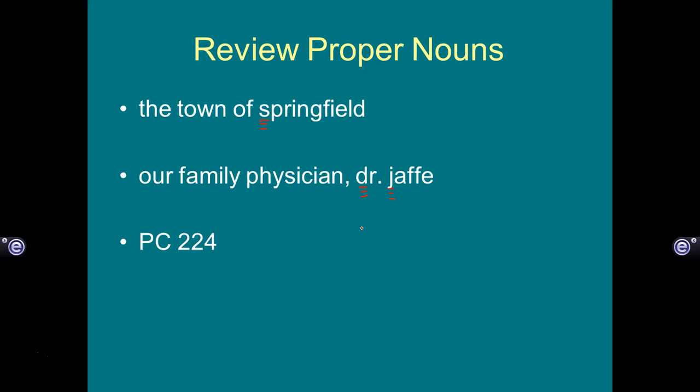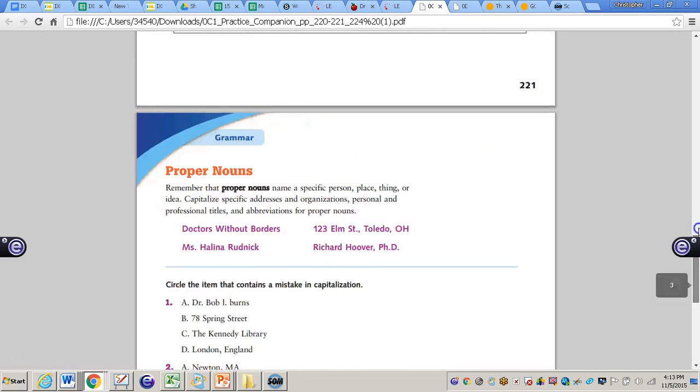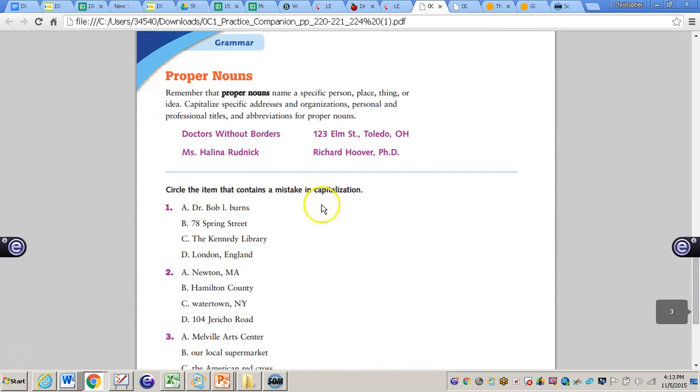proper noun. Now what I want you to do is turn to page 224 in your practice companion book, and we'll take a look at that worksheet. So we can see at the top of this worksheet it says proper nouns, and it says remember that proper nouns name a specific person, place, thing, or idea, and it says capitalize specific addresses and organizations, personal and professional titles, and abbreviations for proper nouns.